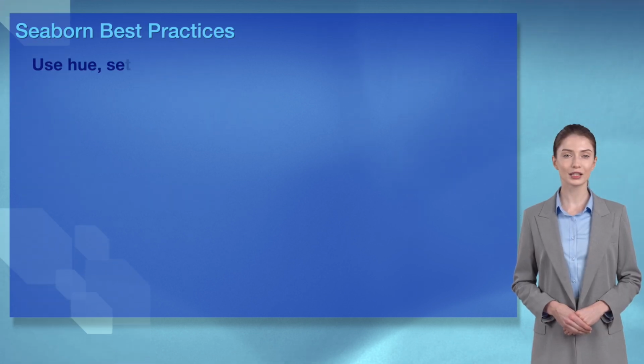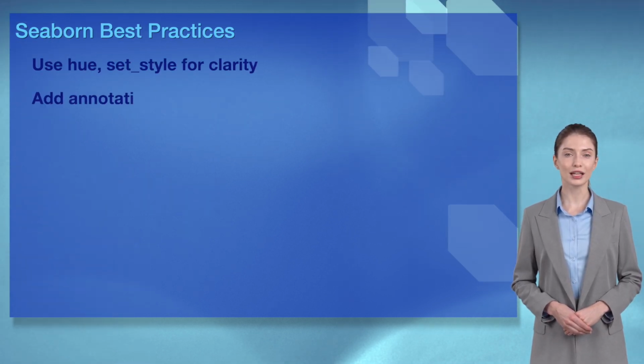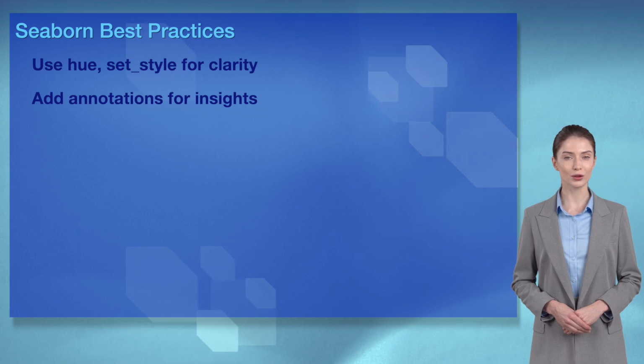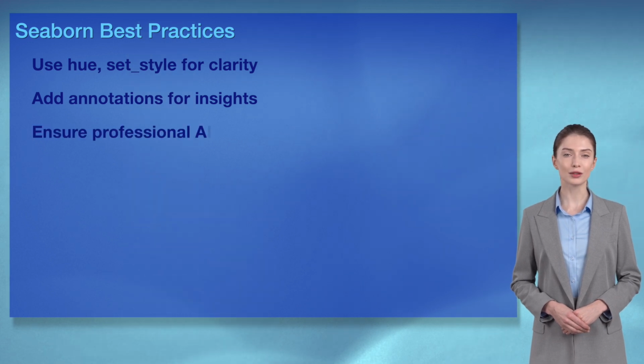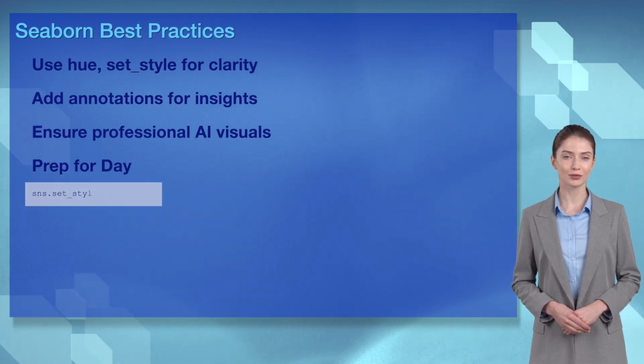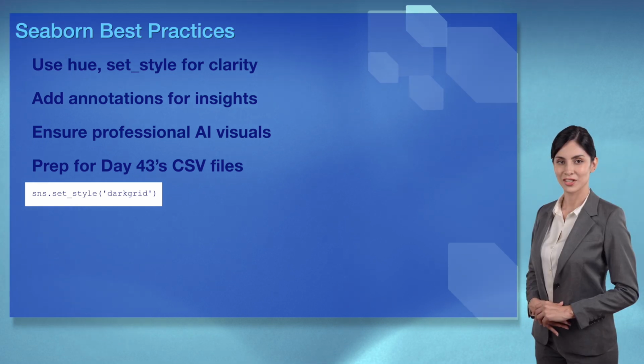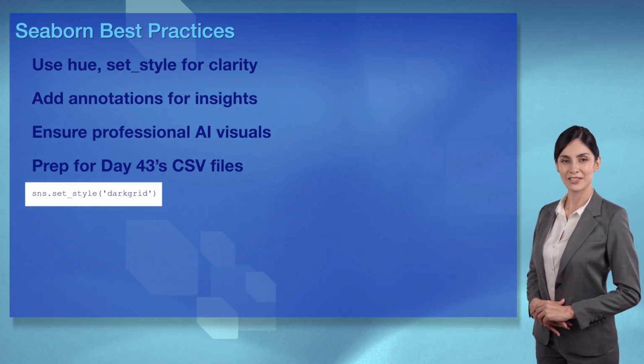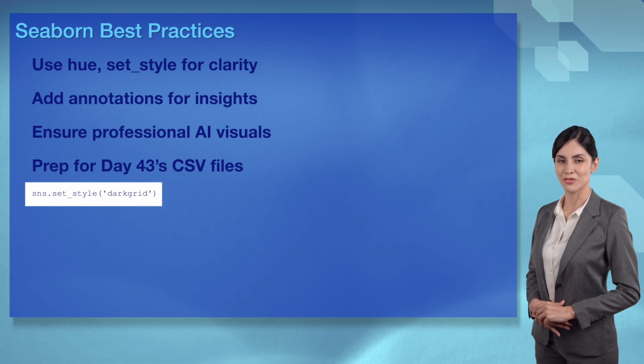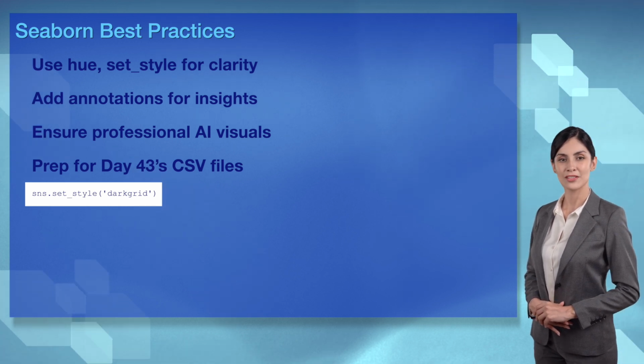Wizards, clean Seaborn code is readable and effective. Use hue for categories, set_style for themes, and annotations for clarity. Clean visuals power AI insights. Clean code's so sexy, Isabella. Stylish plots make Seaborn irresistible for AI. Practice for Day 43's CSV files, Wizards.